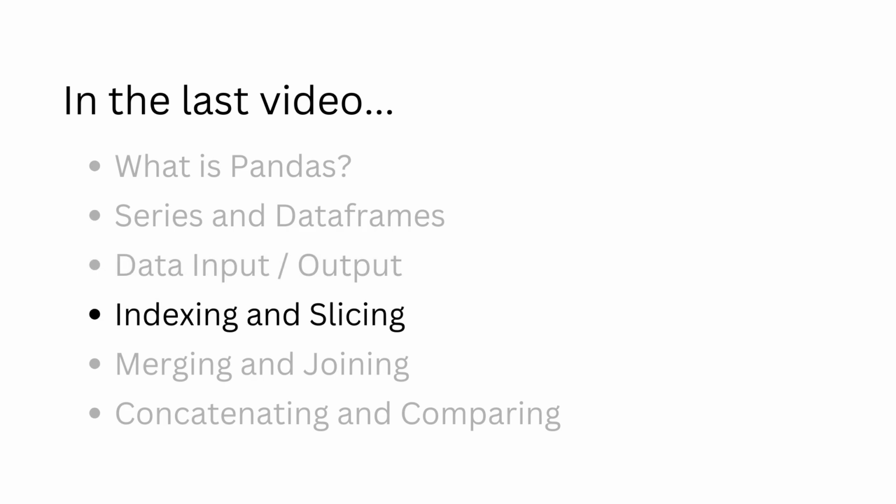Indexing and slicing are the process of selecting a subset of a data frame or a series. Indexing refers to picking out a single record, column, or cell, while slicing refers to picking out multiple records, columns, or cells. Joining and merging refer to combining two data frames along the index or a specific column. We learned the differences between the two operations and understood that merging offers better flexibility. We can concatenate two data frames along any axis, while row-wise concatenation is more common. We can compare the data in two data frames at a cellular level and obtain a detailed report on the same.